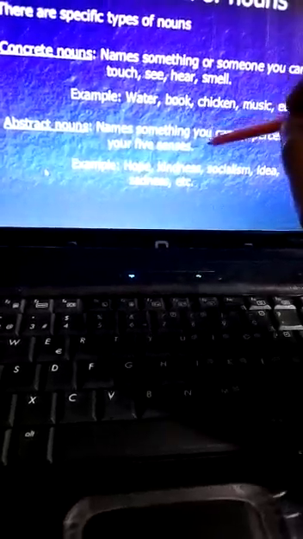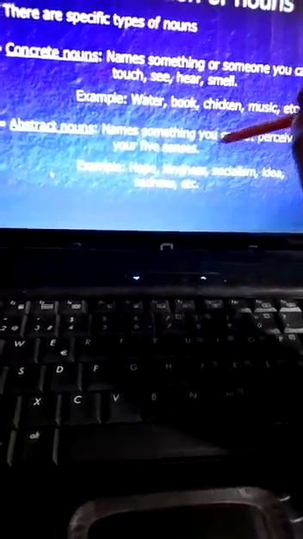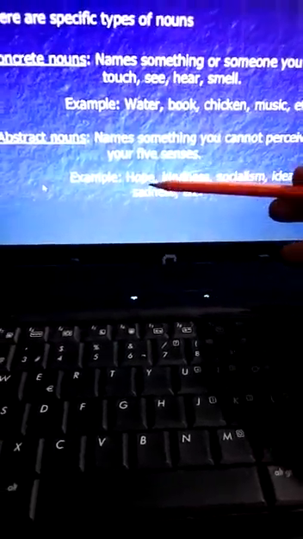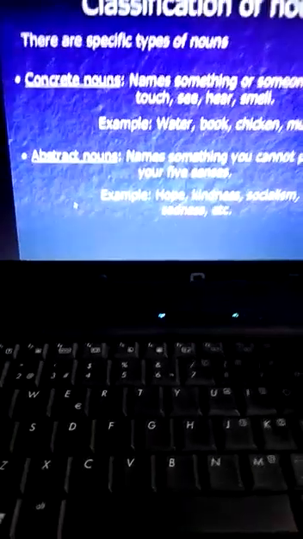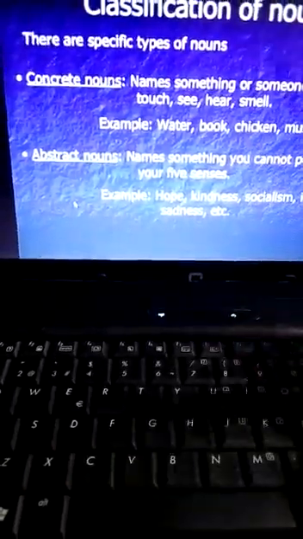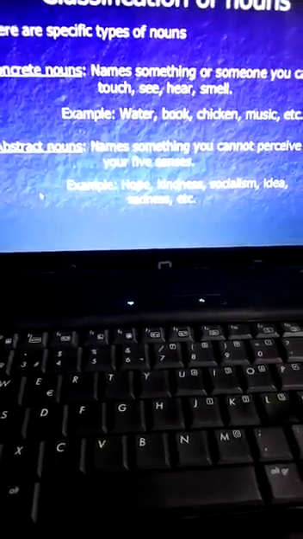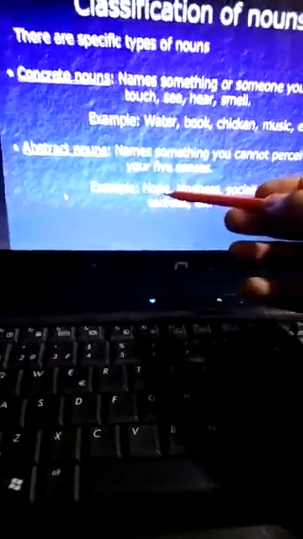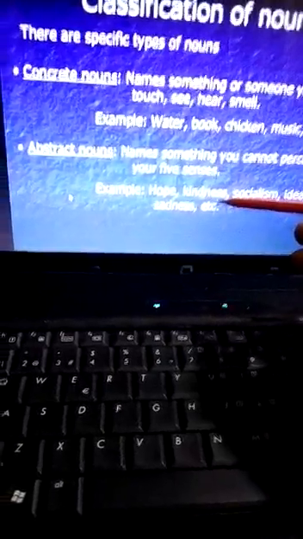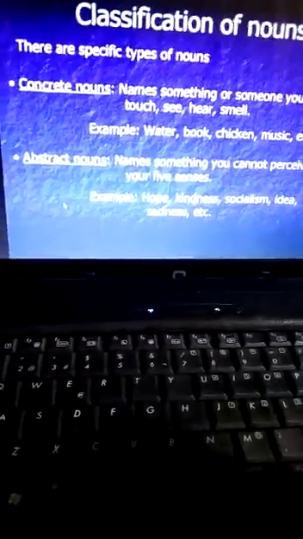So these are the things where we are using our five senses. But when we are not using our five senses, these are called abstract nouns. For example, hope, kindness, socialism, idea, sadness. We cannot use our five senses for these. These are just our thinking, just our perception. Can you see hope? No, I cannot see. Can you see kindness? You cannot see kindness. You can only feel.